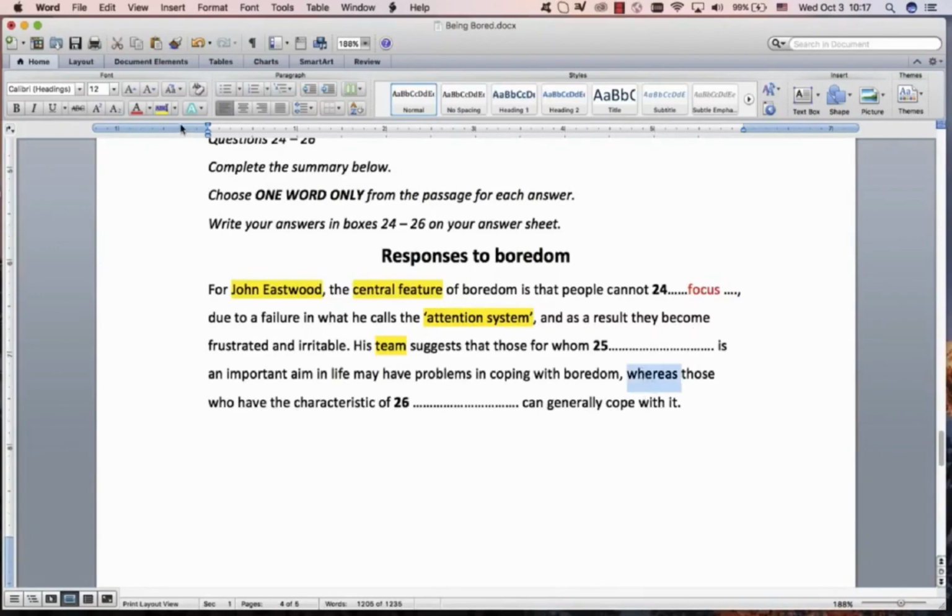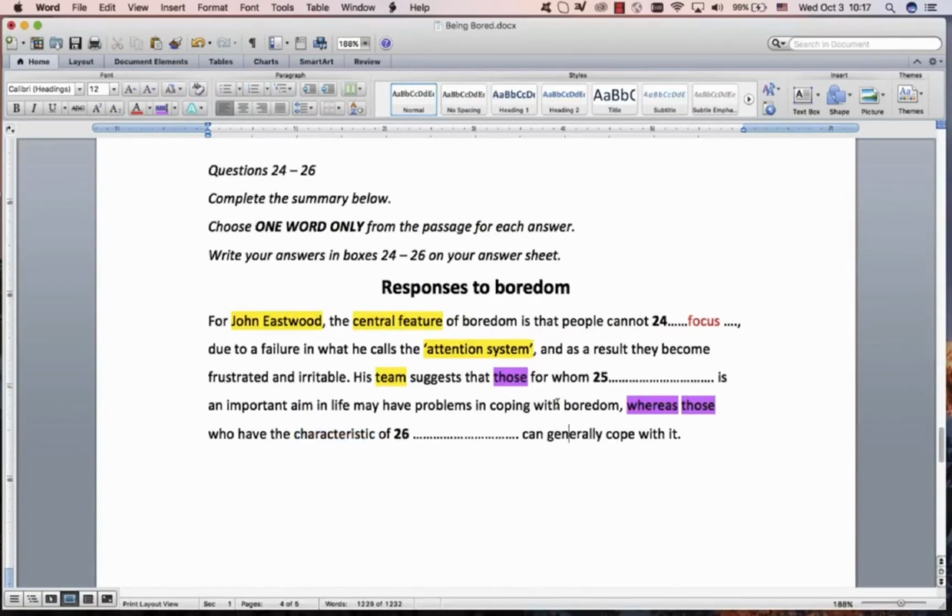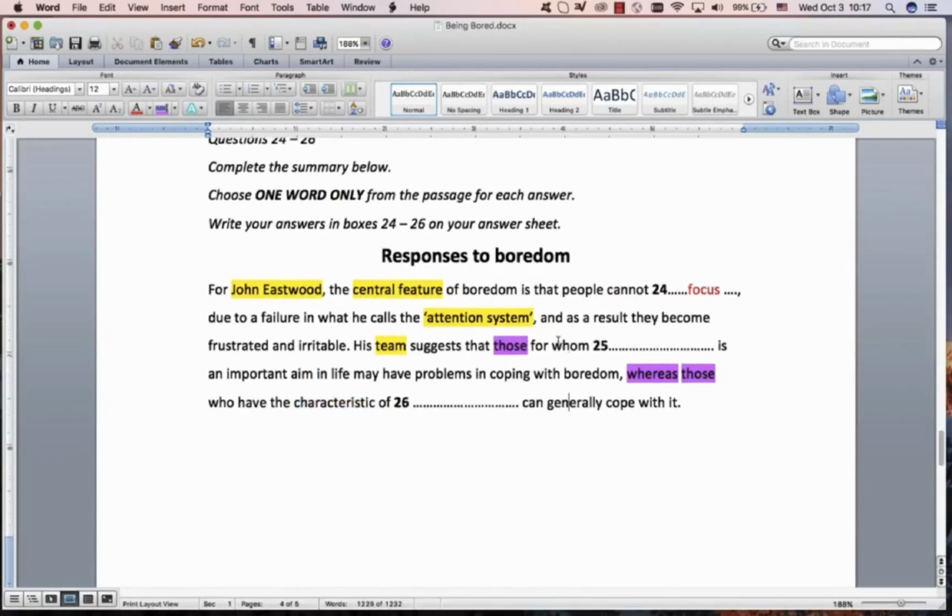That's probably quite important to notice. You're looking for some kind of a contrast. What else can we see in this sentence? We're talking about people. I think that's an important thing to notice. And we're talking about 2 kinds of characteristics. This is an aim in their life, and this is a characteristic. Another thing to notice, this is quite negative.